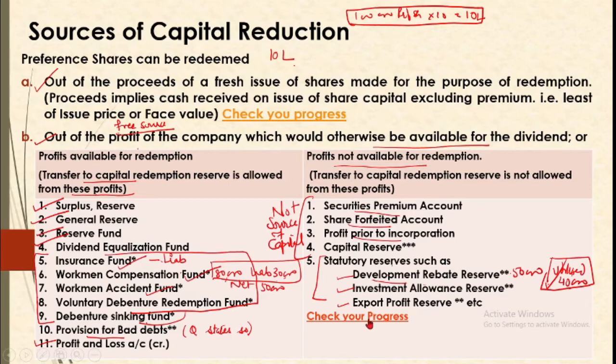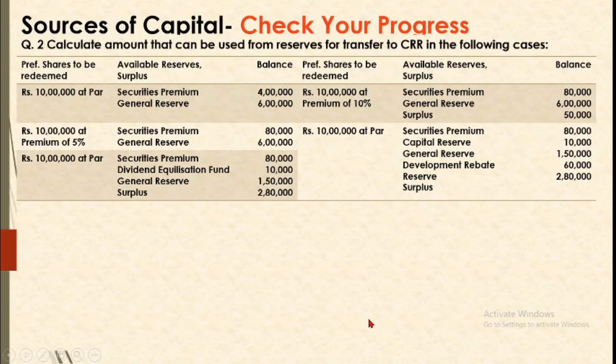So let us understand the terms with some examples. Now see here, the company has preference capital to be redeemed, 10 lakh at par. At par means that you are to arrange for capital only. So you are to look for a source of capital, a source of capital for 10 lakh.